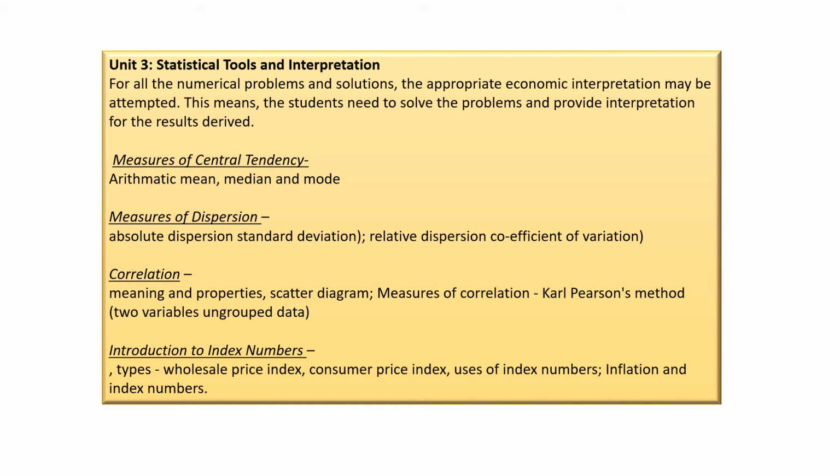Measures of dispersion, this part we also learn here. But this part is new in front of you. From here, we will learn only the absolute dispersion, standard deviation, and the relative dispersion, coefficient of variation. Only the standard deviation from absolute dispersion, and only coefficient of variation from relative dispersion. Only we will learn these two. And in correlation, we will not learn about the rank correlation.